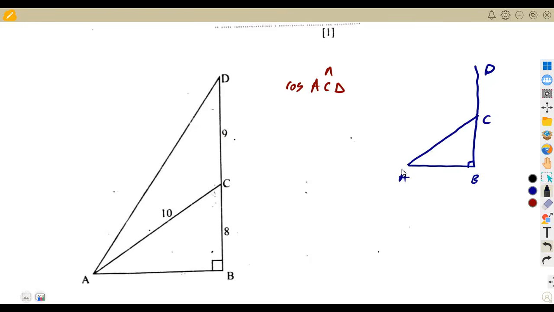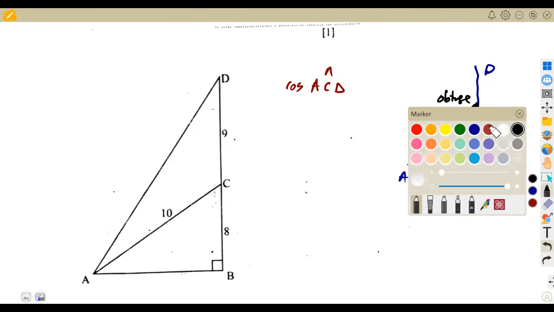So the question is asking you to find the cos of this angle ACD. What does ACD represent? That's an obtuse angle. It's outside of the right angle triangle. Remember, I said inside the right angle triangle we've got the acute angle. This is going to be our acute angle, and this is going to be the obtuse angle. And I talked about the relationship between the cosine of the obtuse angle and the cosine of the acute angle. So instead of finding the cosine of the obtuse angle, you are simply going to find the cosine of the acute angle, then multiply it by a negative.